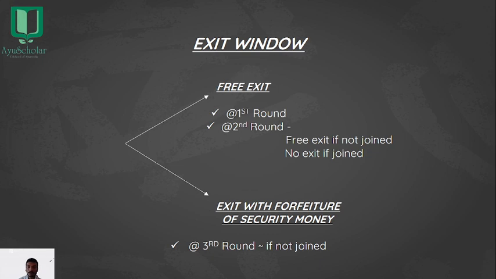In the second round, the condition is that free exit can be exercised only when the candidate does not join the allotted seat in the second round, and there is no free exit if the student has already joined. Coming to the exit with forfeiture of security money, this is in the third round only, if the candidate has not joined the allotted seat in the third round. This was about the exit window.